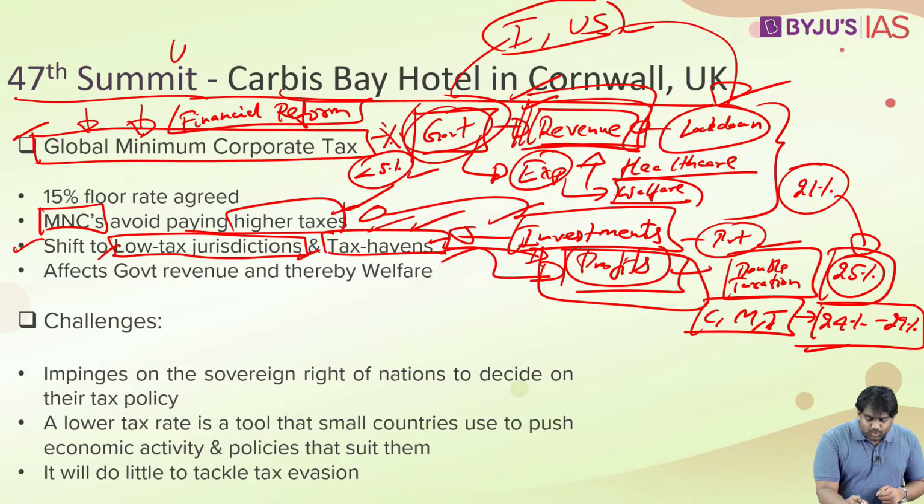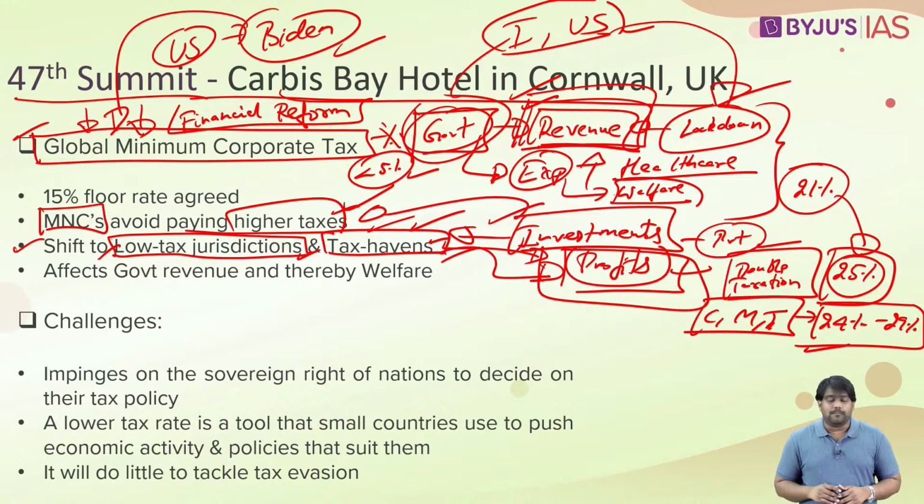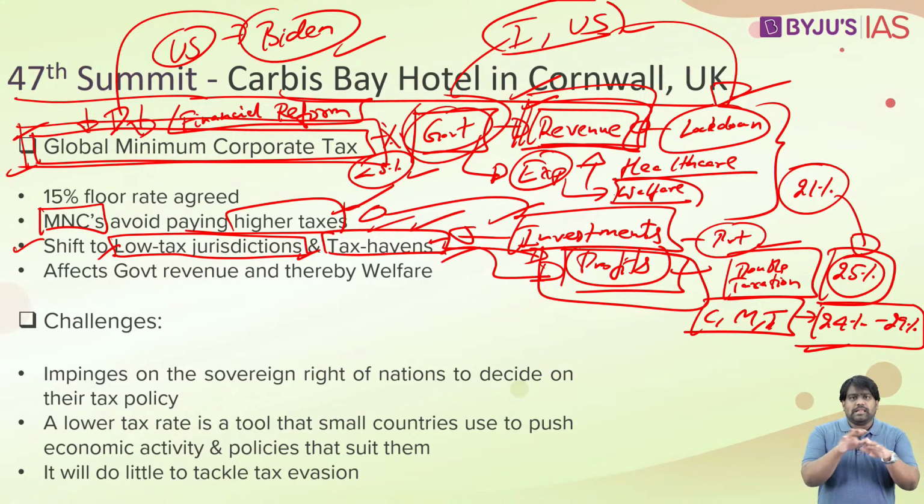That is why the US took the initiative under President Biden, and as soon as he came to power, he proposed a radical taxation reform. He proposed a global minimum corporate tax. It will be like a threshold, a minimum cap will be set, countries around the world will have to follow that. This is through mutual agreement and no country can impose taxes below this.